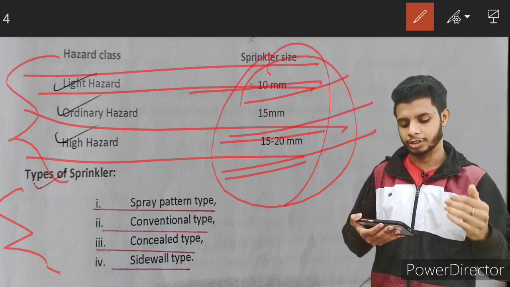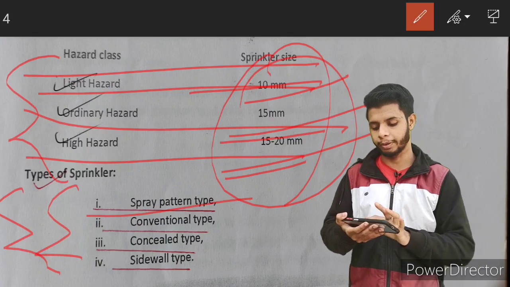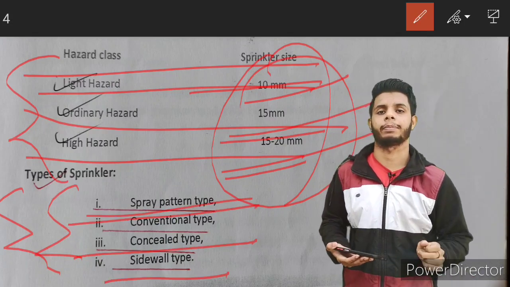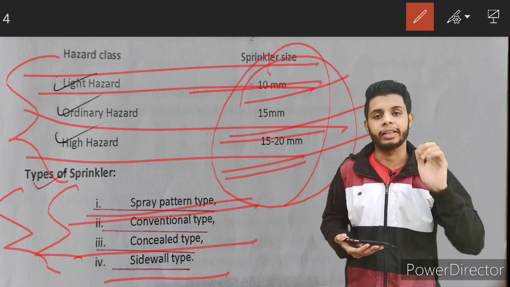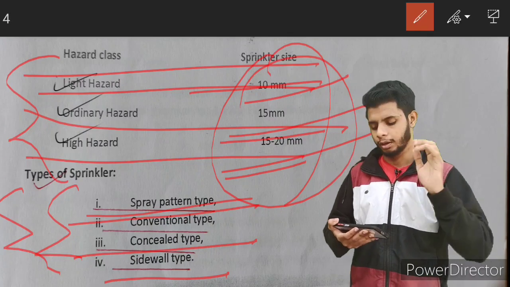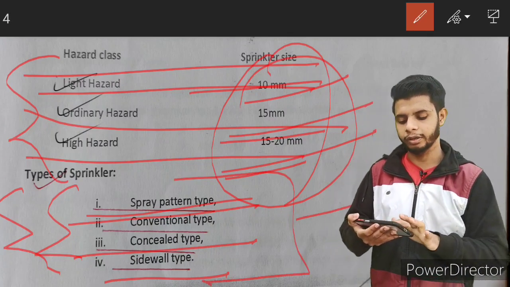What are the types of sprinkler system available? They come under 4 main types. First is spray pattern type, conventional type, concealed type, and sidewall type. Guys, apart from these 4, there are a lot of types of sprinkler available, like ornamental sprinkler. But for your better understanding, I have taken only 4.